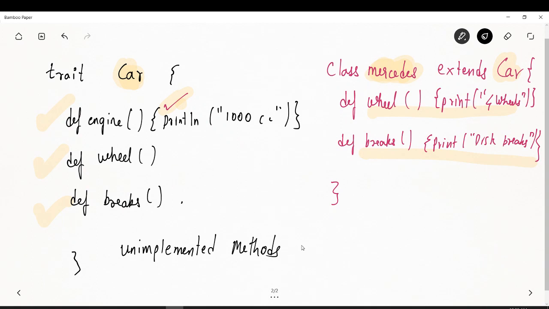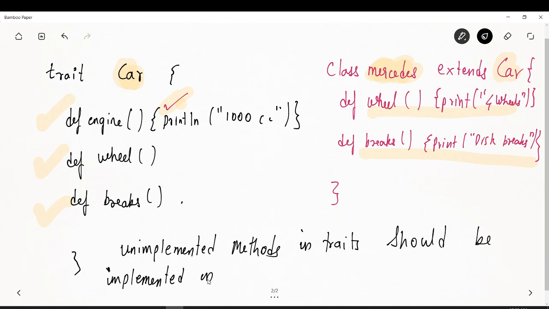And I will say unimplemented methods in traits should be implemented in the class extending the given trait.